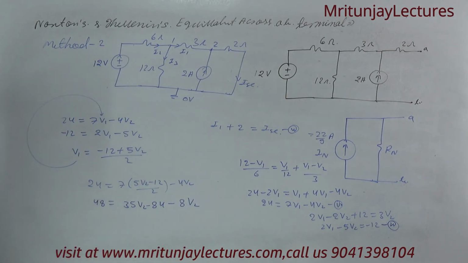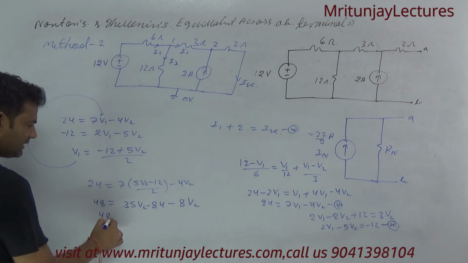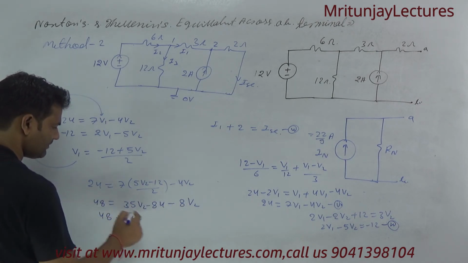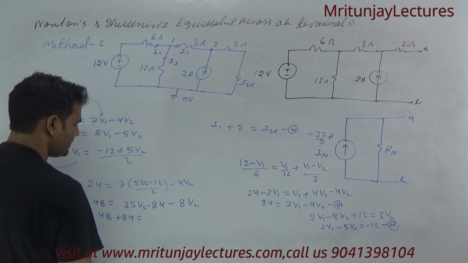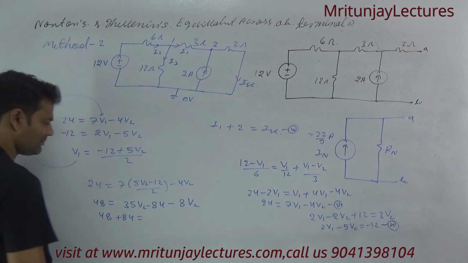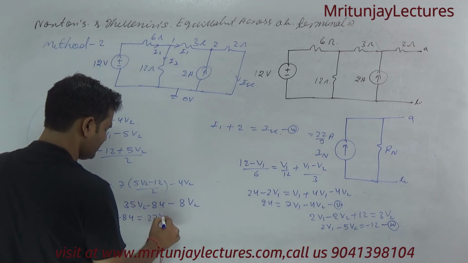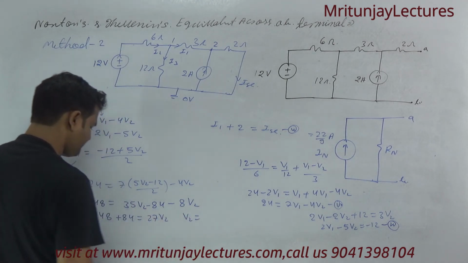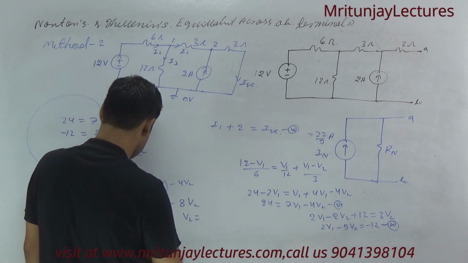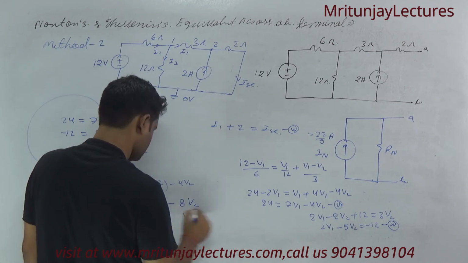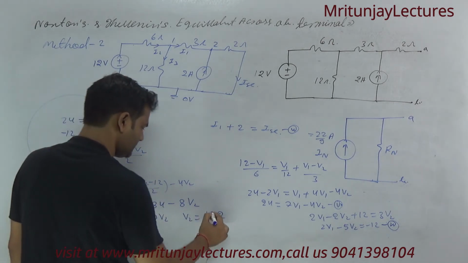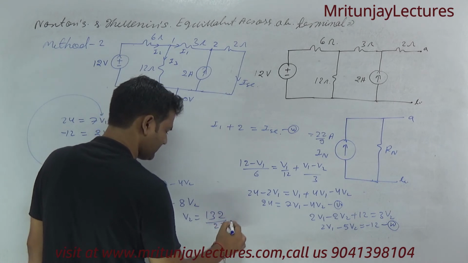Clear? That is 48 plus 84 equal to 35 minus 8, that is 27 into V2. So V2 will be equal to 132 divided by 27.